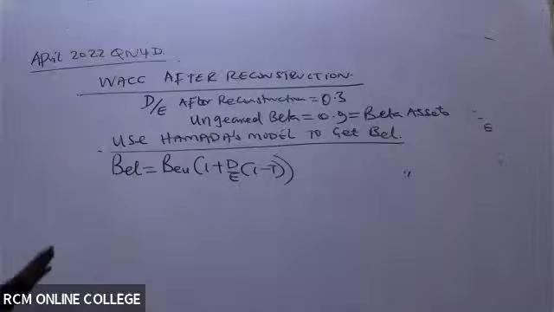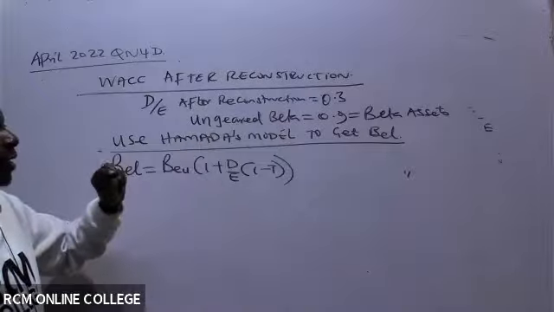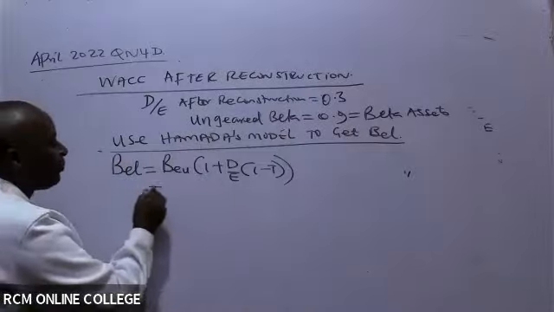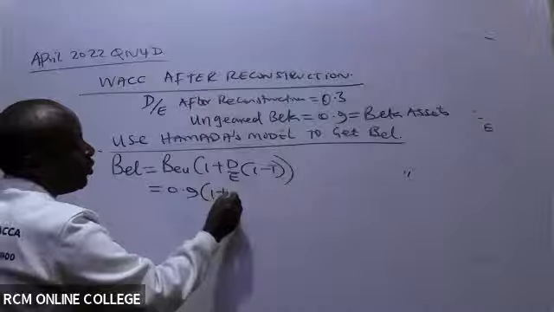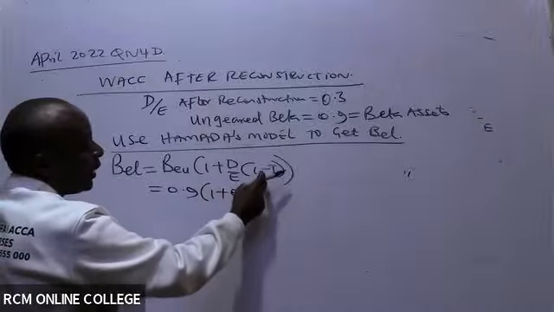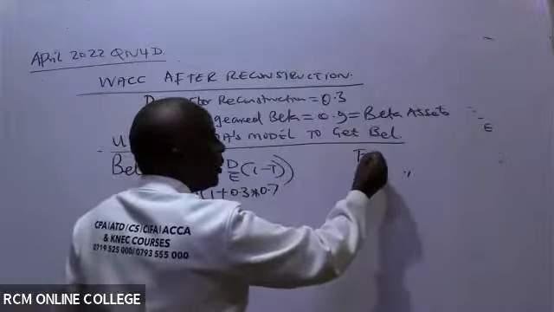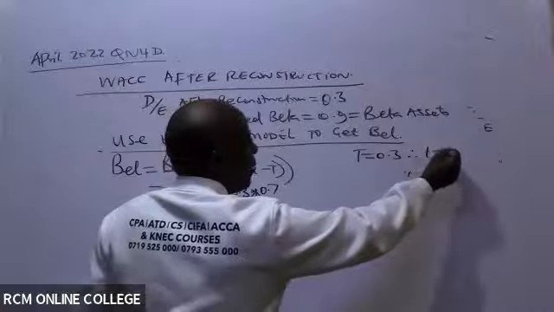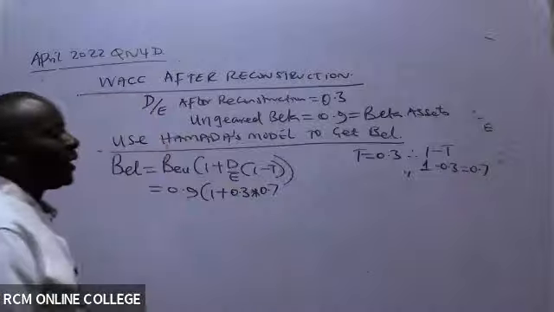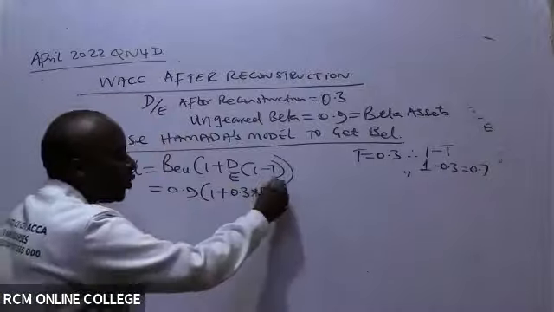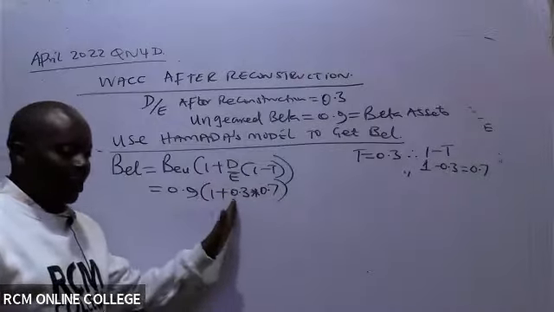Yeah, BEL equals BEL. BEL is beta equity unlevered or ungeared, which is 0.9, into 1 plus debt over equity after reconstruction, which is 0.3, into 1 minus tax. We know this one is 0.7 because tax has been given there as 0.3, 30%. Therefore, 1 minus t will be 1 minus 0.3. That's how we got the 0.7. So you move slowly with your calculator. You say 0.9 times 1 plus 0.3 times 0.7.